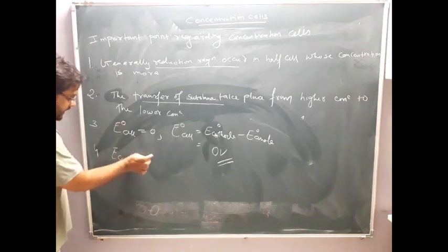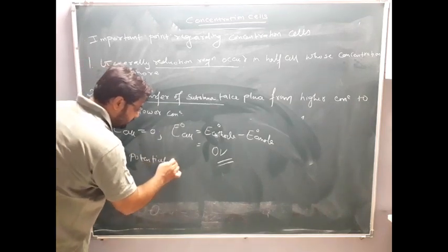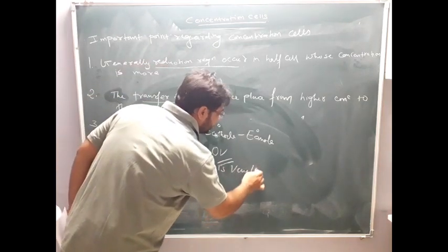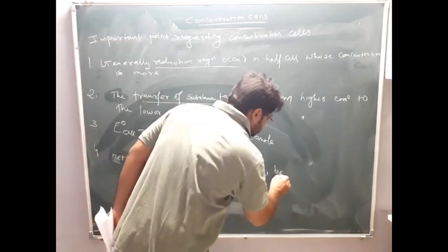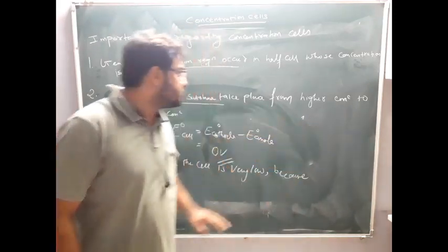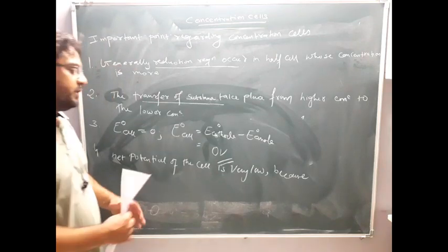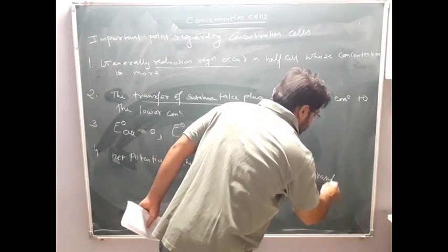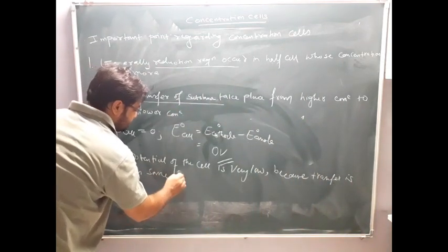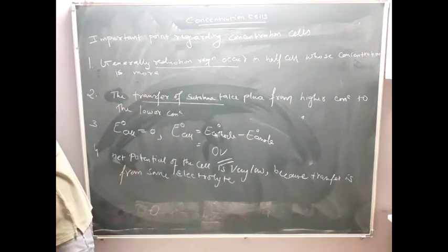The next point you can write down: the potential of this cell, net E cell, means whatever you are getting now, E cell. The net potential of the cell is very low. Because the transfer is from where to where? Transfer is from higher concentration to the lower concentration of same electrolyte. So here the potential of the cell is very very low because transfer is from same electrolyte, from higher concentration to the lower concentration.